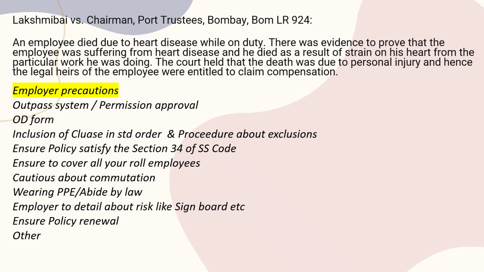So if anything goes wrong, surely that will come under arising out of and in the course of employment, so ensure to cover all your employees. Be cautious about commutation. See, commutation is so important. The agreement and renewal with your transporter, commuting from his residence, and also when he is traveling in his own bike or something like that. Also, wearing PPE as required by law, the employer detailing the risk signboards, ensuring policy renewal, and other matters are also important when we read section 34 of the Social Security Code.